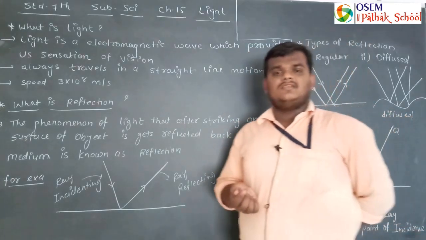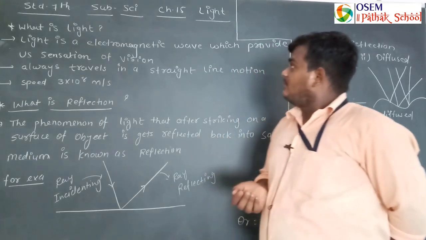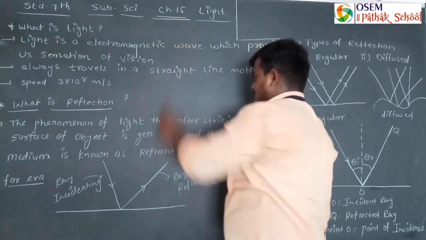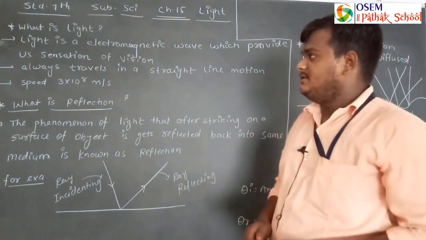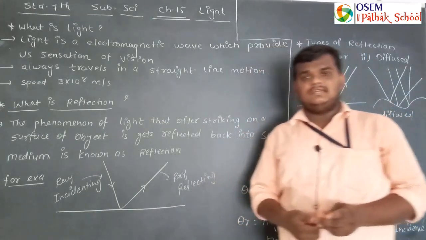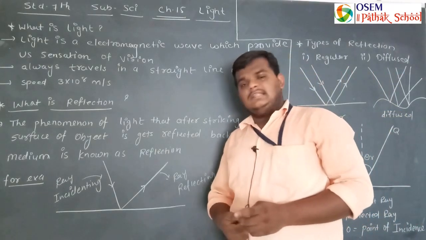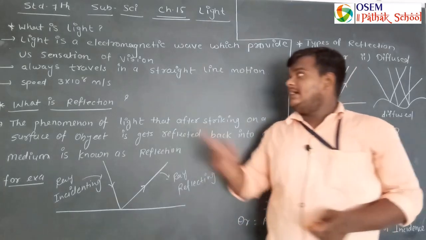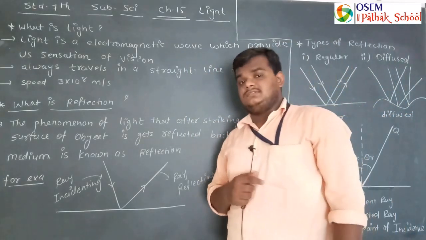Today I will explain one of the most important chapters from your syllabus, chapter number 15, light. First of all, we think about what is light. This word should be clear in your mind. What is light? Light is an electromagnetic wave that provides a sensation of vision.